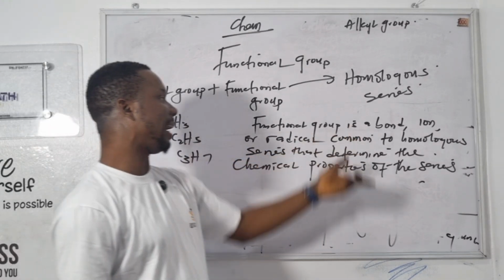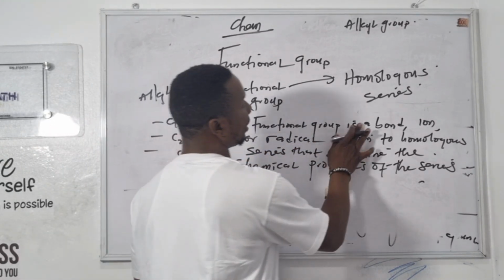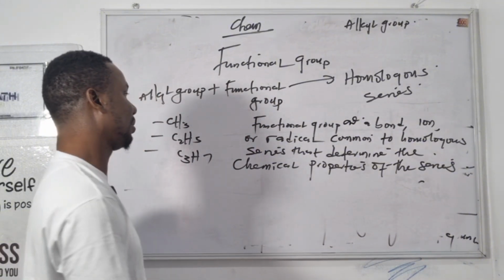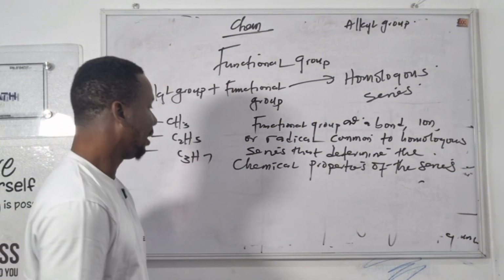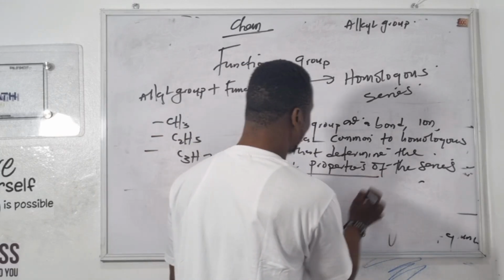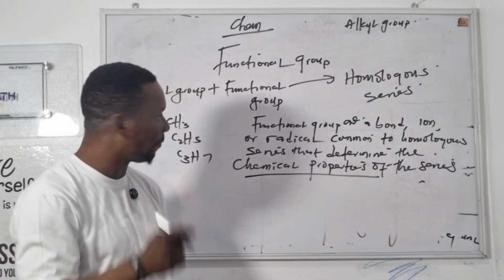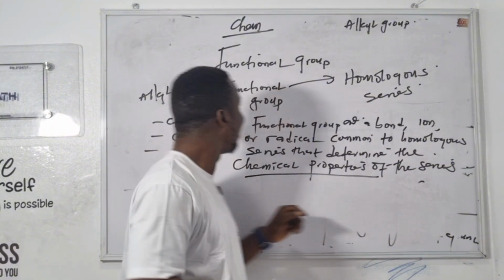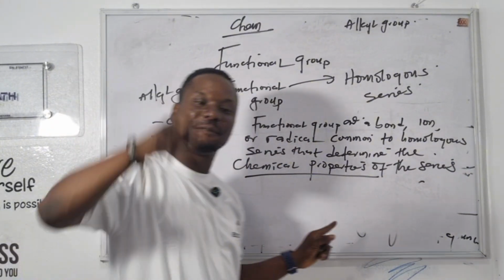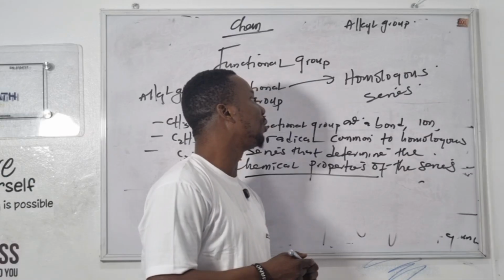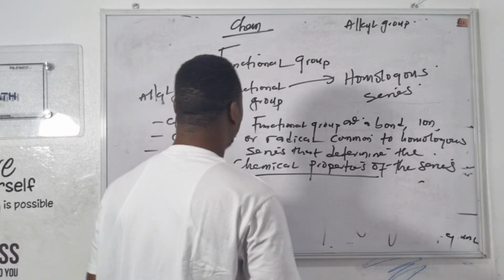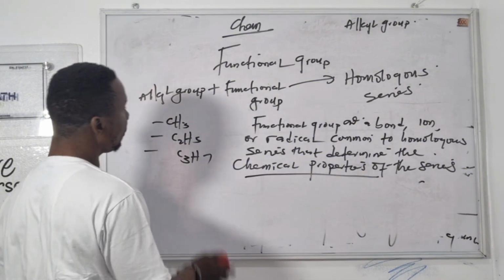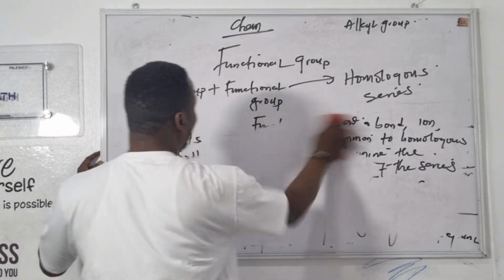So functional groups, they are what now? They are bonds, ions, radicals, common to homologous series, and determines what? The chemical properties. Don't forget in your life, functional group determines chemical properties of the homologous series. But alkyl group determines what? The physical properties of the homologous series. Take note of that. Okay? So now let's look at examples of the functional group.